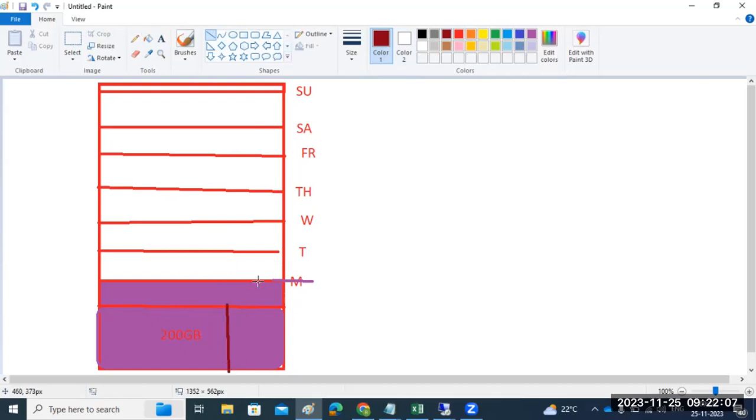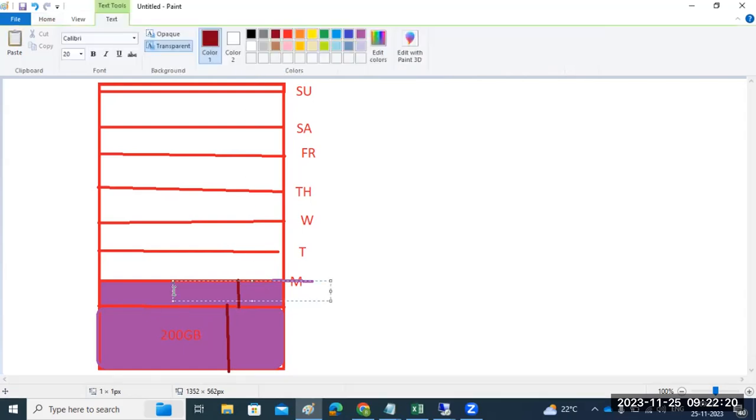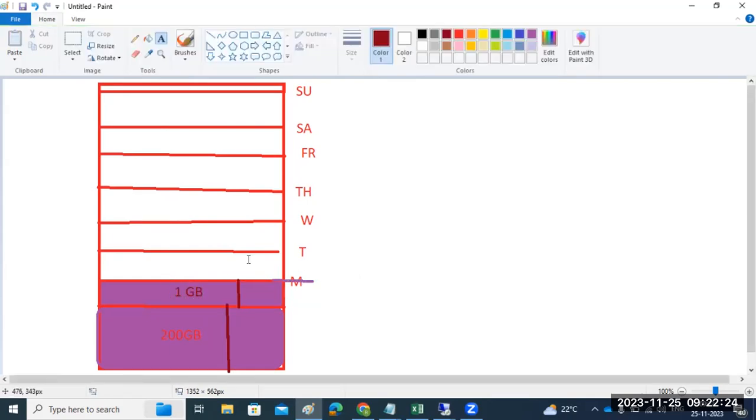So on Monday, when you take the backup after the full backup, whatever data increased, only that data will be backed up. Maybe 1 GB of data increased, then the incremental backup will take only that 1 GB.